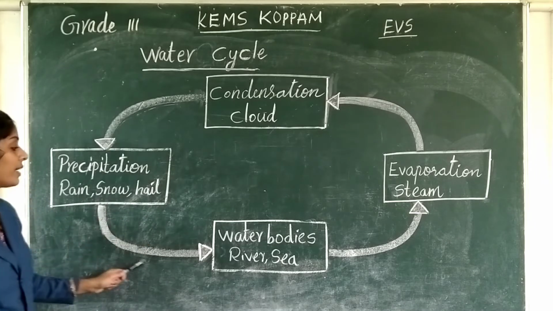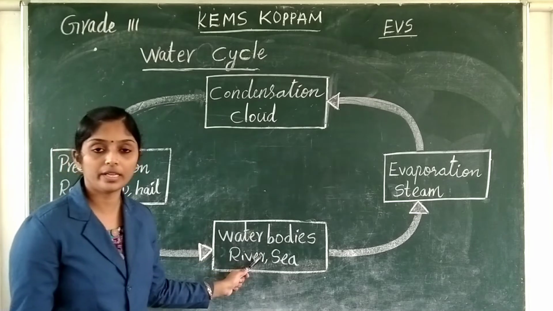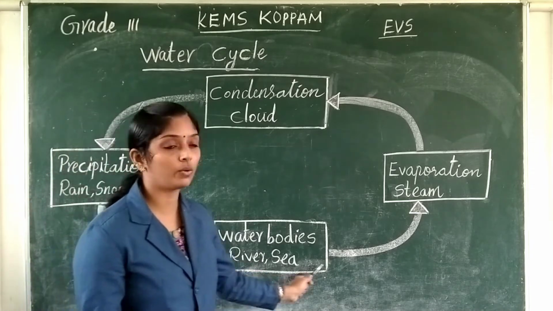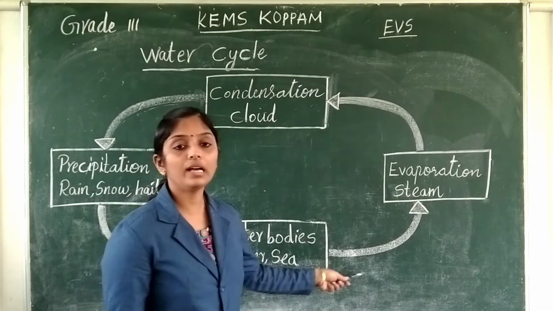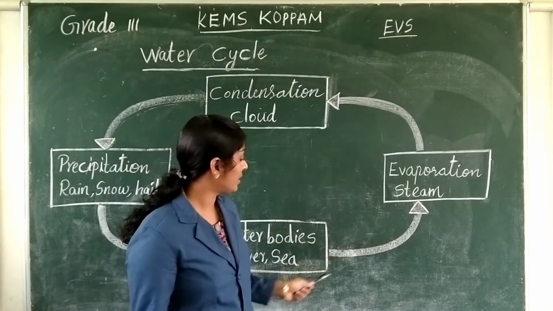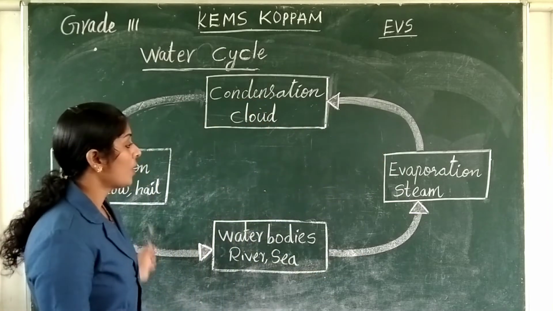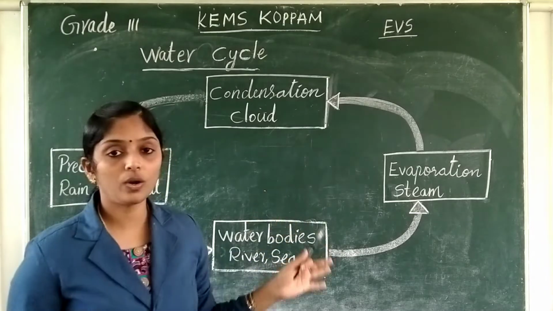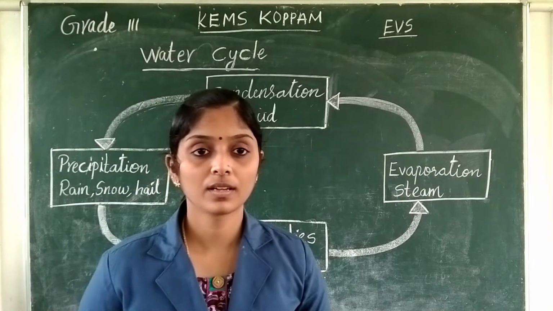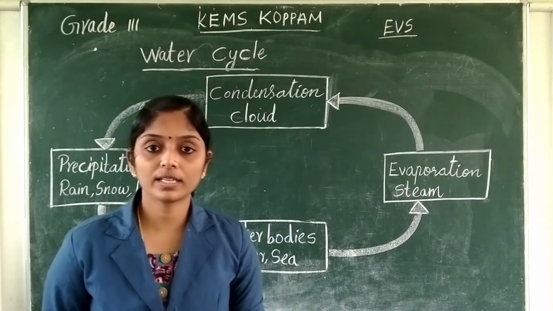And this will again collect in the water bodies like rivers, sea, ocean, etc. Okay, and this is a never-ending process and the water cycle goes on and on. So this process is called water cycle.